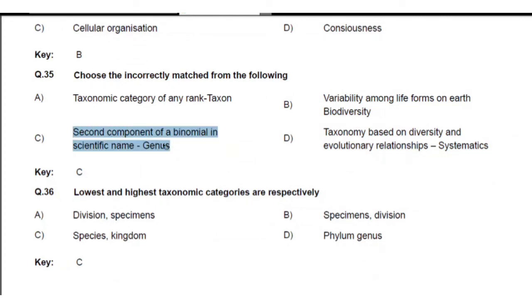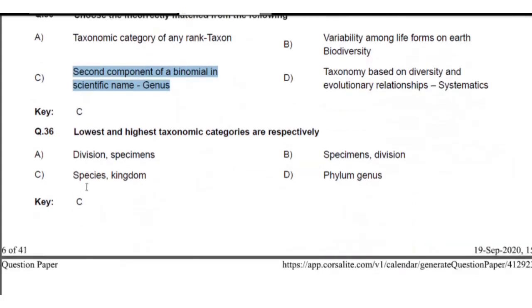The second component of a binomial is the scientific epithet. Genus is not the second component. The given taxonomic category is the rank, it is not related. Variability means lifespan, it is not related to that. Incorrect. So what is the second component of a binomial scientific name? It is not genus. After genus comes the species. So next, come to the next points.